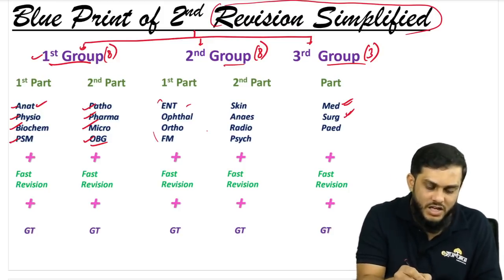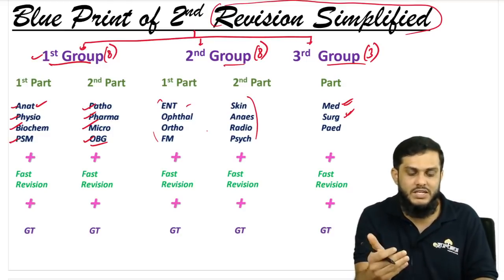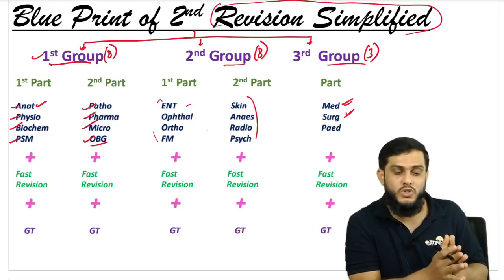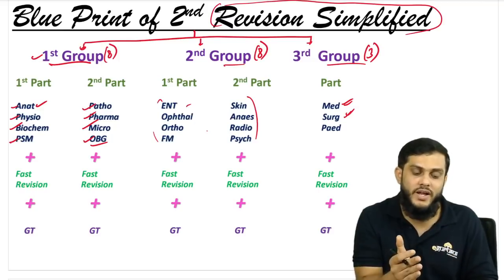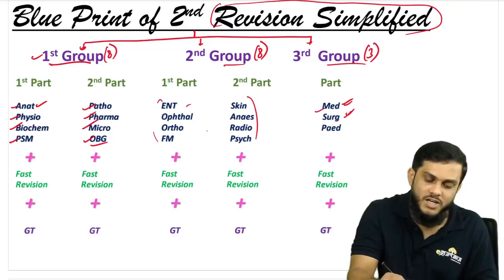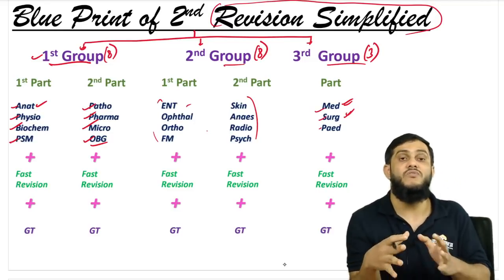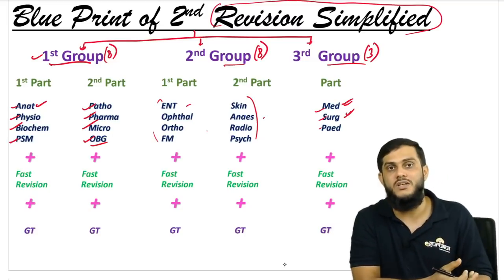Second 8 subjects are short subjects, right? ENT, ophthalmology, ortho, FM, skin, anesthesia, radio, psychiatry. So once the first group 8 subjects are over, jump to the second group, 8 short subjects. Sir, why solve 8 short subjects in the second group? Sir, directly we'll start the third group, medicine and surgery and pediatrics. No, that's what I told. These are very vast subjects. It takes a lot of time. In that time, you can finish all these 8 subjects, right?